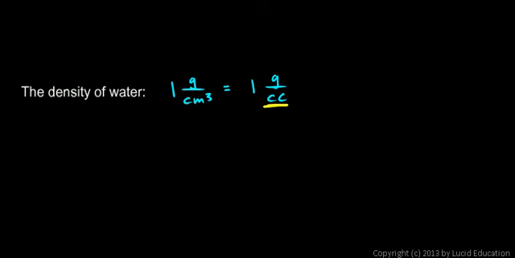And you see this terminology used a lot in medical applications. For example, a medicine dosage might be a certain number of cc's. A cc is simply a cubic centimeter, and that's the same thing as a milliliter. So the density of water is 1 gram per milliliter. And mL means milliliter, that means 1,000th of a liter. So all of those are the same thing. A cubic centimeter is the same thing as a cc and the same thing as a milliliter. So the density of water is 1 gram per cubic centimeter, or 1 gram per cc, or 1 gram per milliliter. It's also 1,000 kilograms per cubic meter.